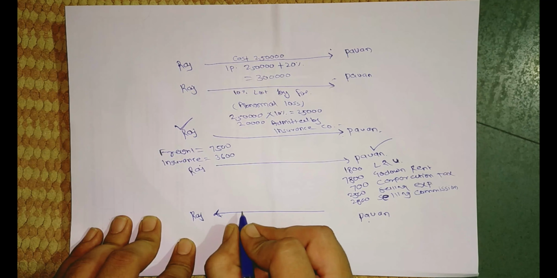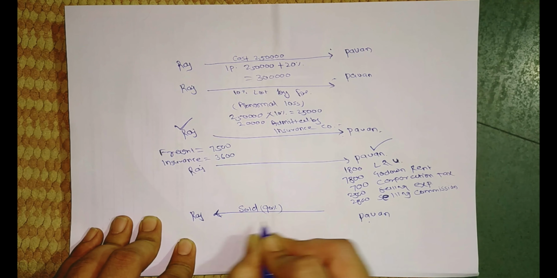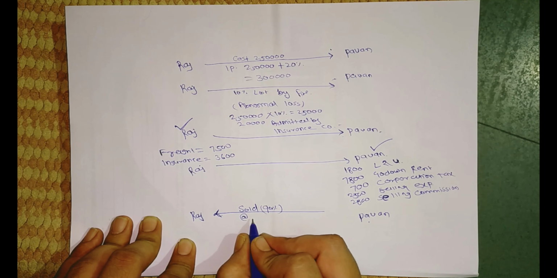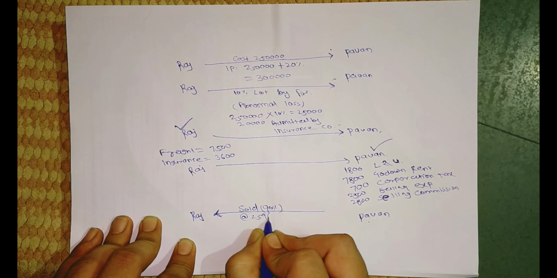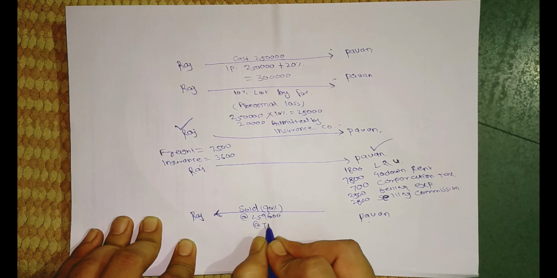So Pawan sold the goods. Sold how many goods? 90%. And at which price? 2,59,600. And he gets a commission of 7%.